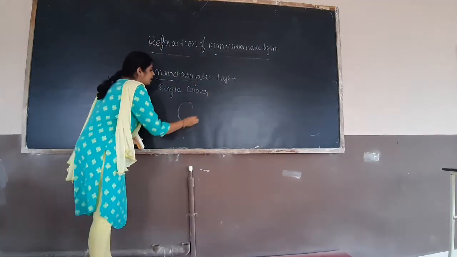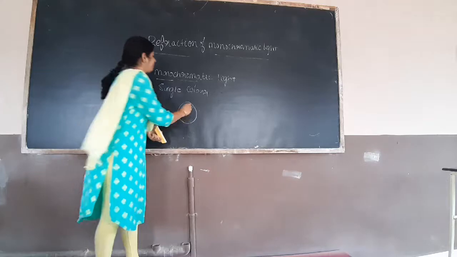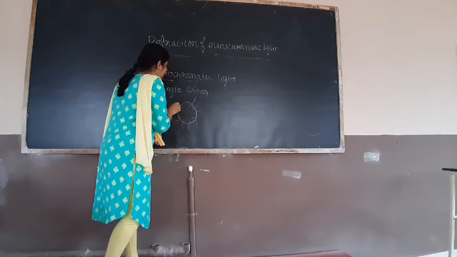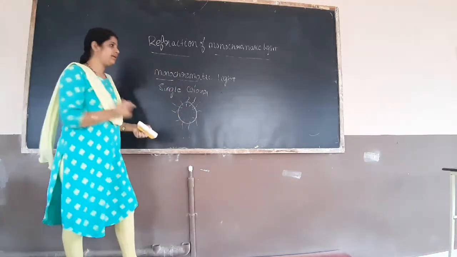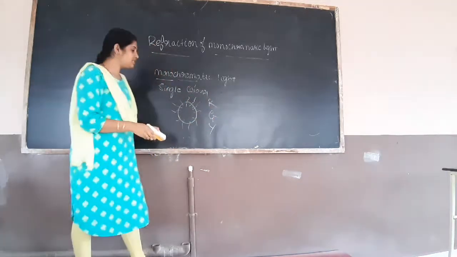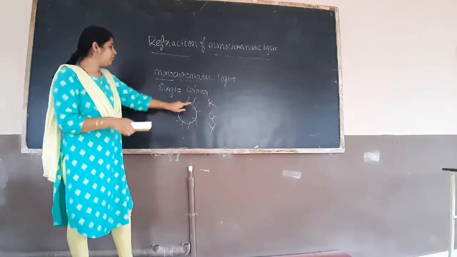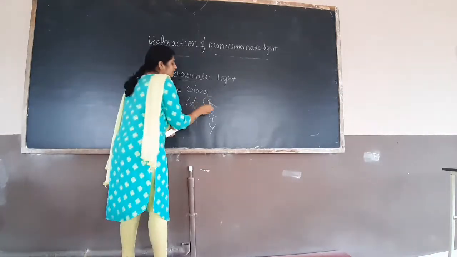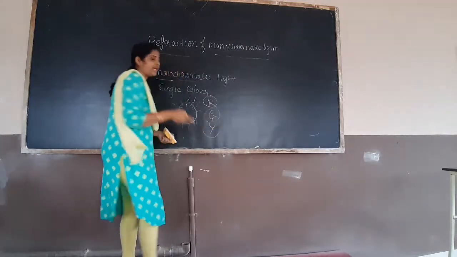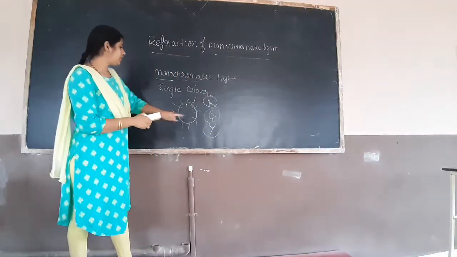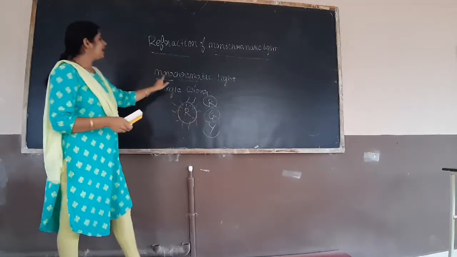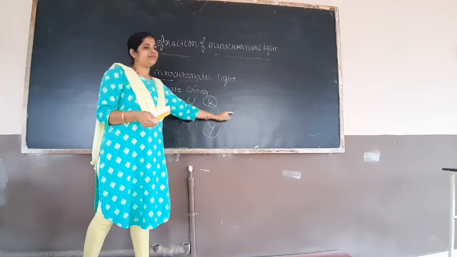Suppose this is a light source. It has only one color, red or green or yellow. Meaning this will emit only one color, any one color, red color or green color or yellow color, only one color. Then we will call that monochromatic light.